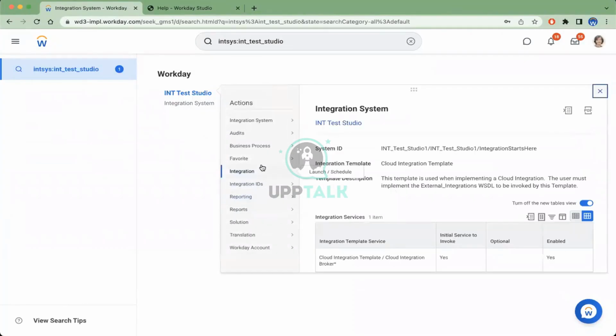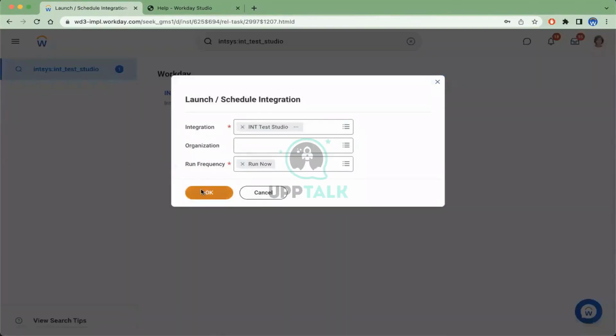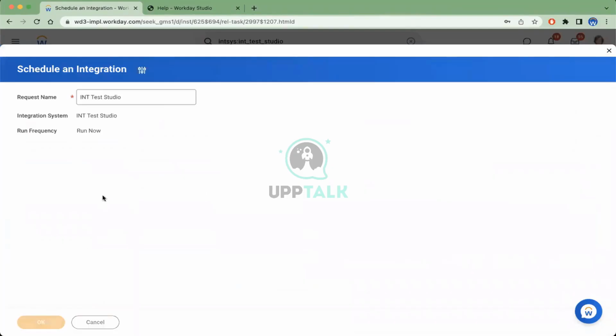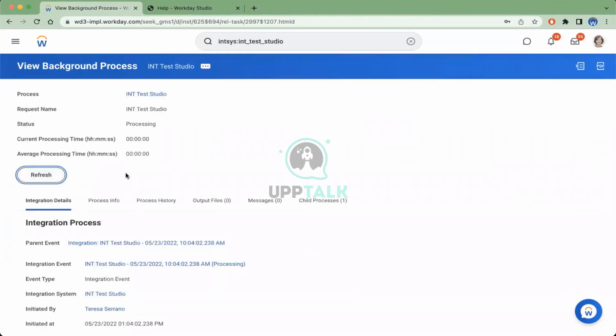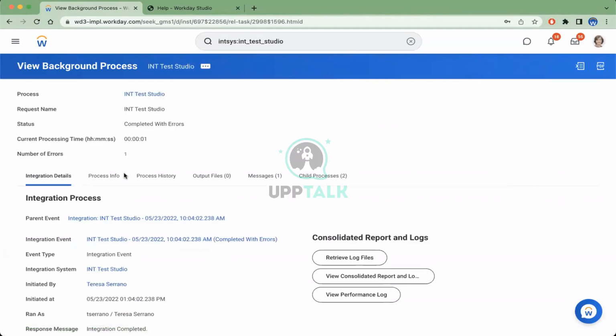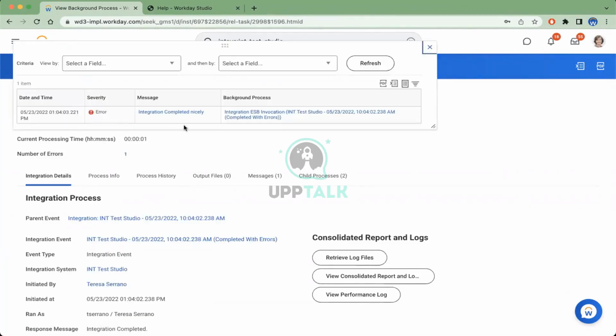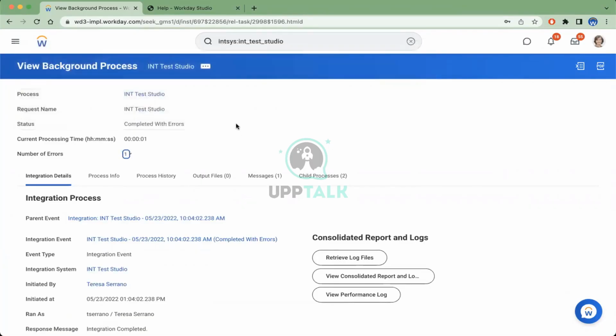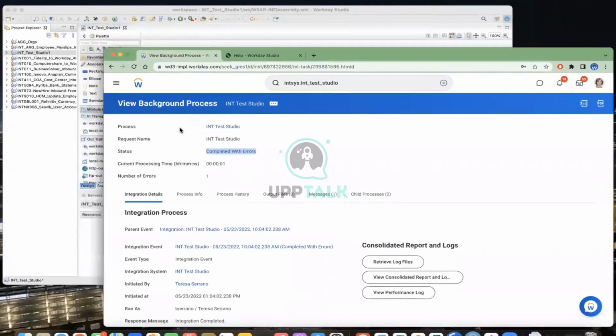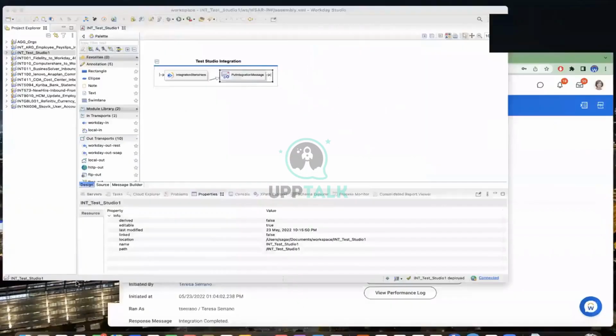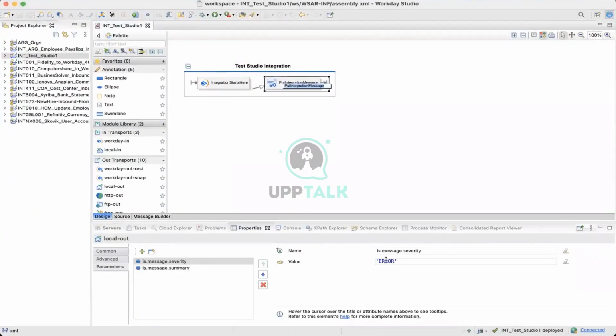Now, if I launch it, I will take more time in the basics, building your fundamentals. Then after that it will be easy. Learning the alphabets A, B, C, D takes time, but then after that reading books will be easy. Now if you see, it's completed with error. Why did it complete with error? Because the put integration message has the severity as error.